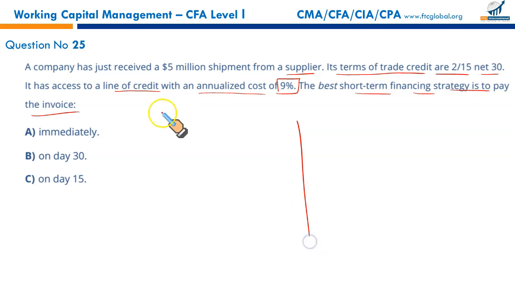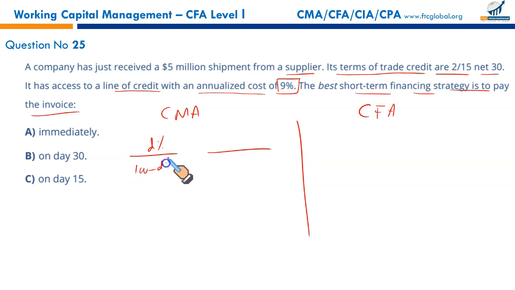One is the CMA approach, another is the CFA approach. Of course, the CFA approach is more accurate. In CMA, the formula we use is the discount percentage upon 100 minus the discount percentage, into days in year, which are normally taken as 365, upon the payment period of 30 days minus the discount period of 15 days.